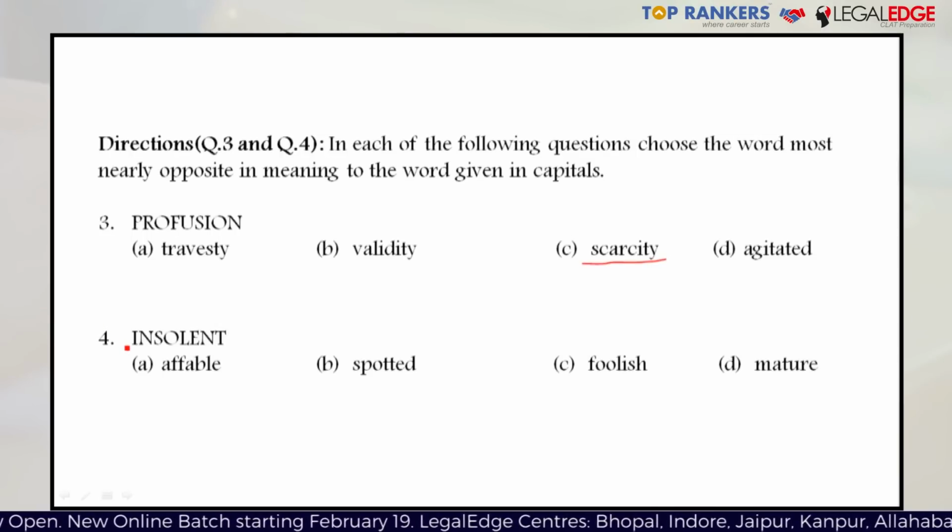The next question is insolent. Insolent is being rude and arrogant or showing some sort of lack of respect. And the exact opposite of this word would be affable. Affable is being likable, being someone who is sociable, who can get along with people easily.